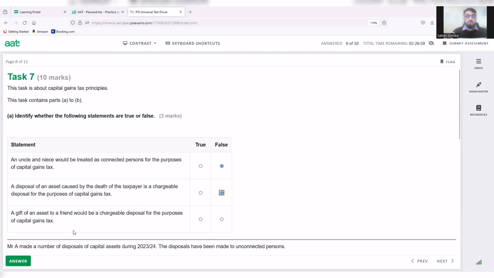Next statement: a gift of an asset to a friend would be a chargeable disposal for the purposes of capital gains tax. That's true. Disposal is not only the sale of an asset between two parties. It can be a gift of an asset. In other words, giving away an asset will be considered a disposal. Disposal means getting rid of an asset, giving it to someone else. So yes, this will be a chargeable disposal for capital gains tax purposes.